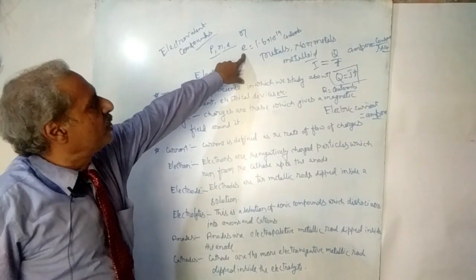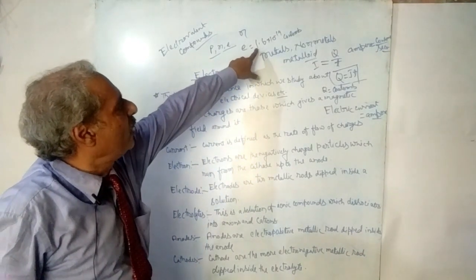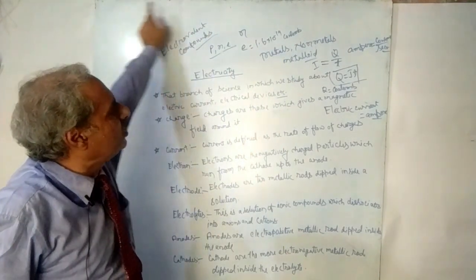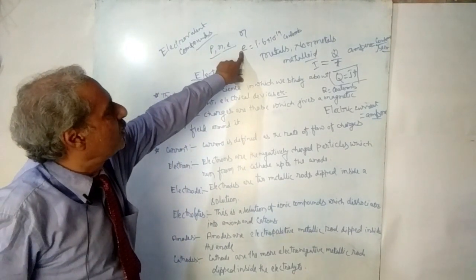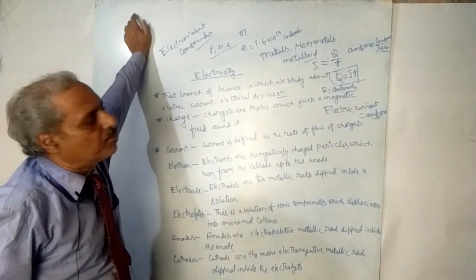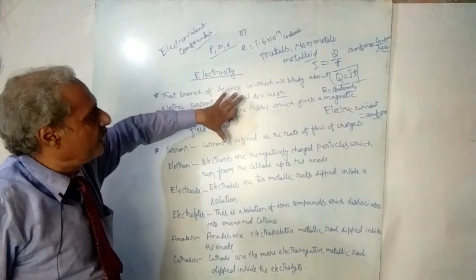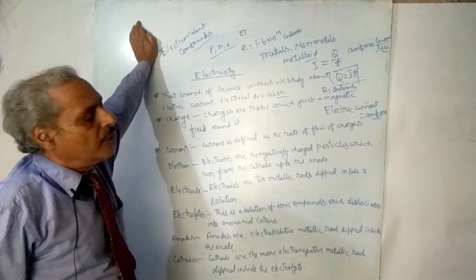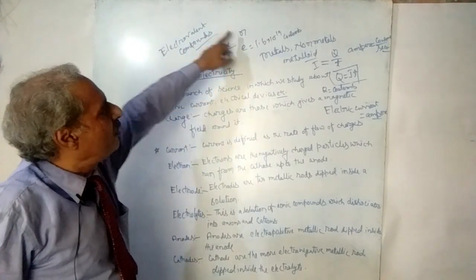The quantity of that charge is 1.6 into 10 to the power minus 19 Coulomb, and the number of electrons flowing through the conducting wire is denoted by N.